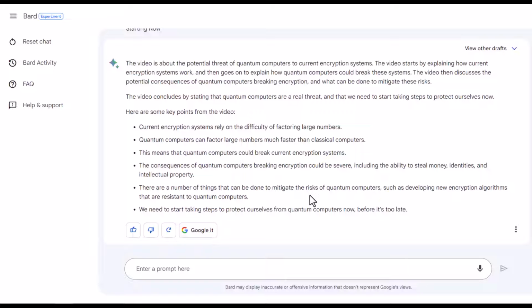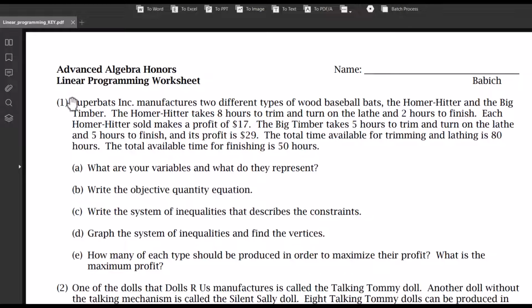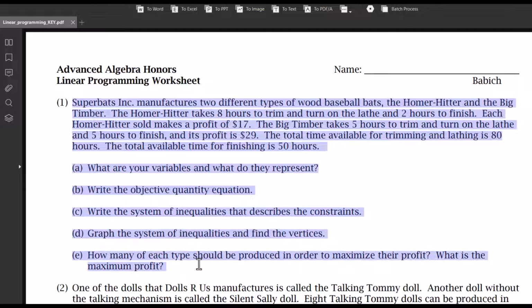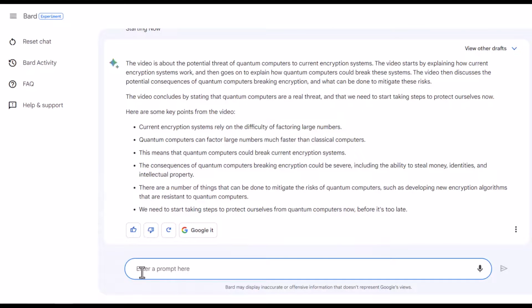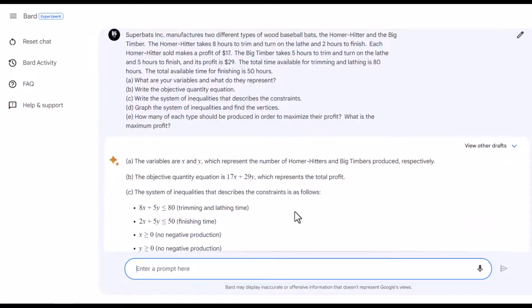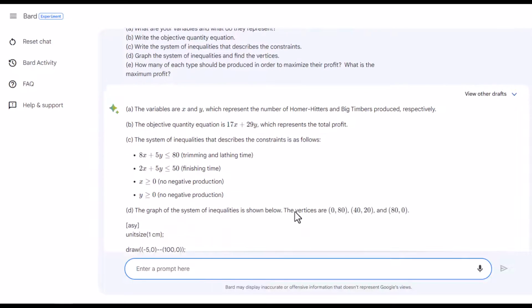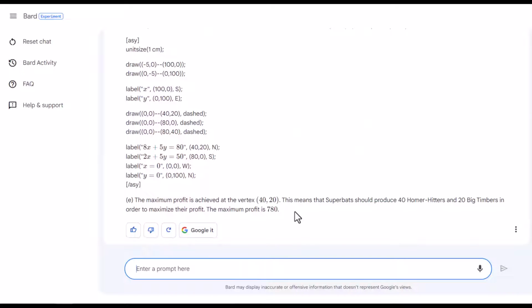Can Bard do math? Now I have a linear algebra paper here. I'm going to copy this question and I'm going to see if Bard can actually do this for me. So let's see if Bard is able to read the question and do the question. Now, this would take about 20, 25 minutes to complete. Now, Bard actually, let me see.